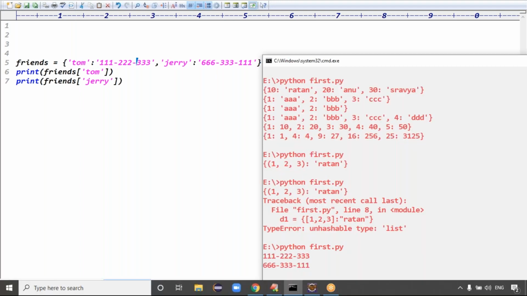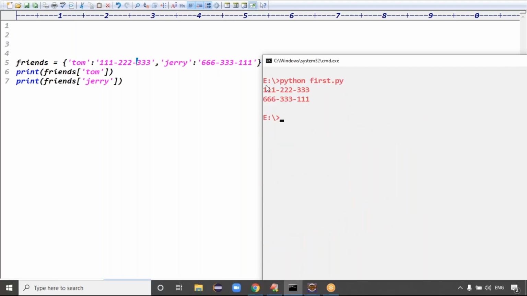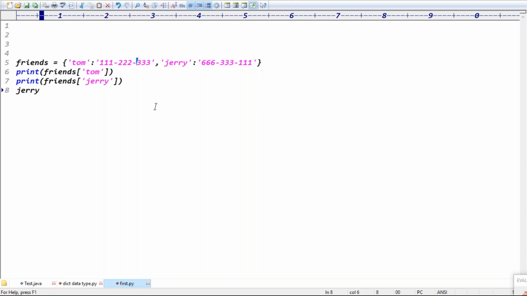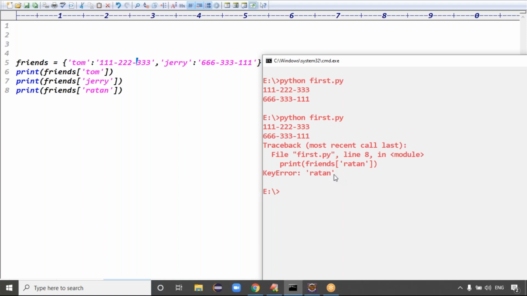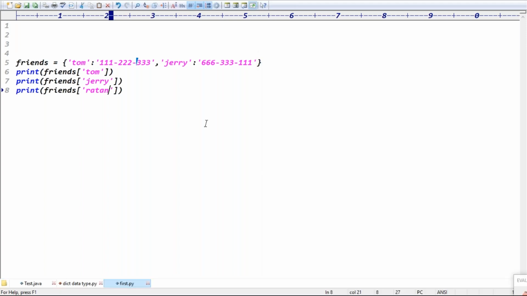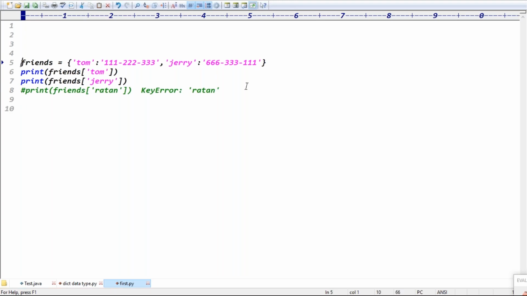Then this was the output now. We got the numbers, triple one, triple two, triple three, triple six, four numbers, right? Exactly. Because now I'm trying to find a number which is not available, for example a number like Ratan. Does Ratan contain any data here? No, right? We got a key error, guys. From the dictionary we are getting the data based on the keys. If the key is not present, which error will we get, guys?